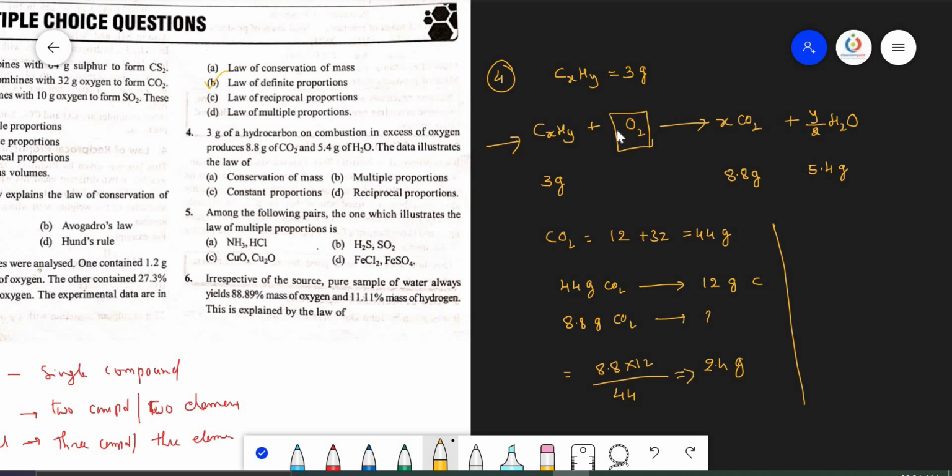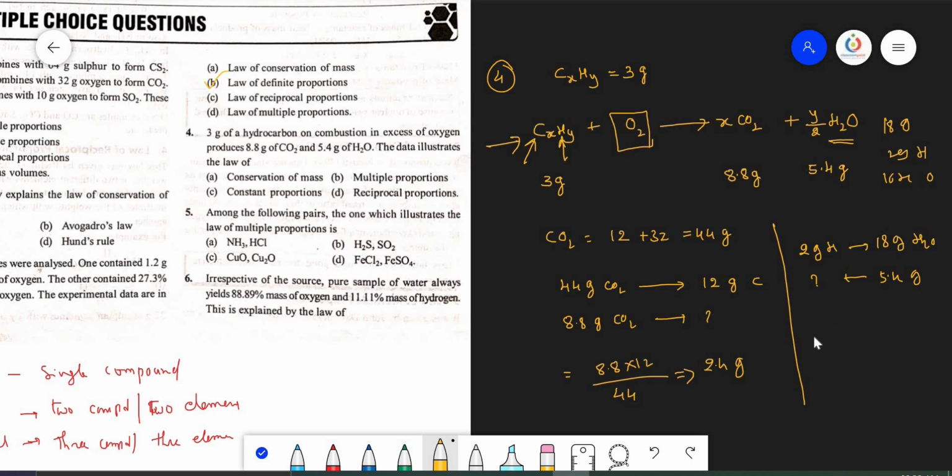Similarly, let us take the hydrogen, because a hydrocarbon contains only carbon and hydrogen. The water molecule's molecular mass is 18 grams, in which 2 grams is hydrogen and 16 grams is oxygen. Now 2 grams of hydrogen is present in 18 grams of H2O. Then 5.4 grams of H2O contains how much mass of hydrogen?